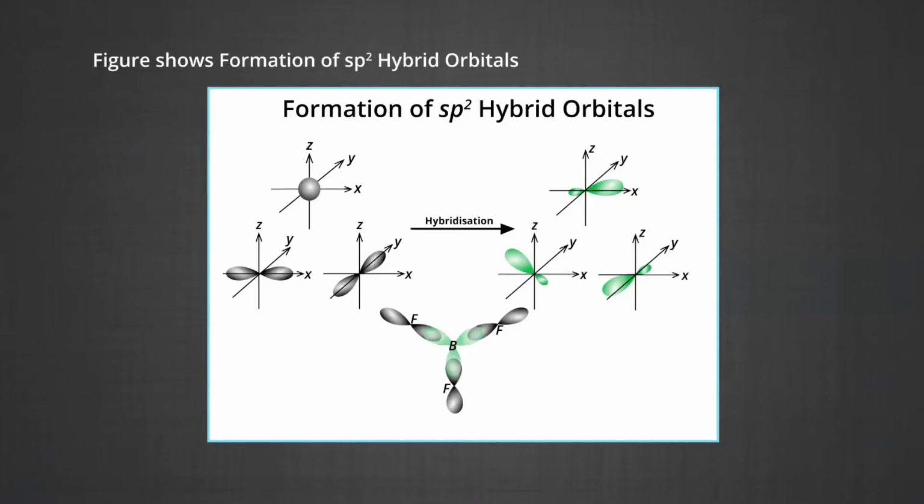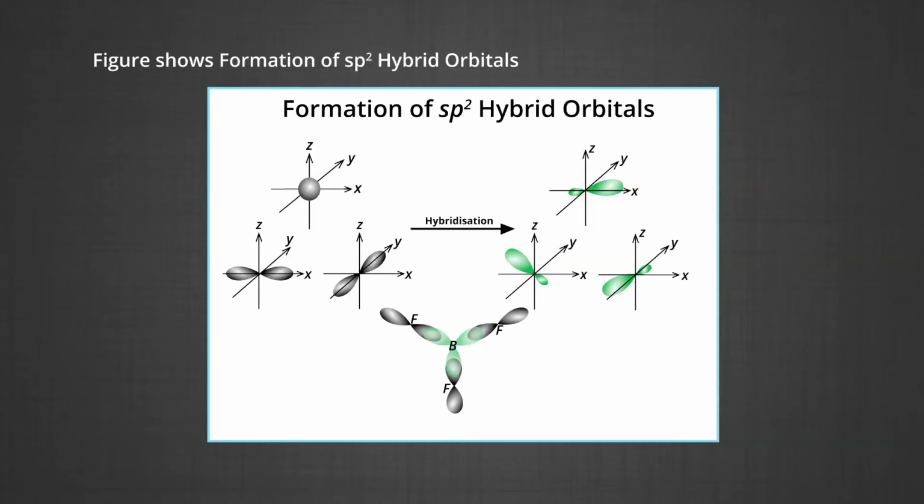Now, the sp2 hybridization. In this hybridization, there is involvement of one s and two p orbitals in order to form three equivalent sp2 hybridized orbitals. Now, the figure shows you the formation of sp2 hybrid orbitals. Here you can see that one s and two p orbitals are mixing. For this, the best example is boron trichloride molecule.